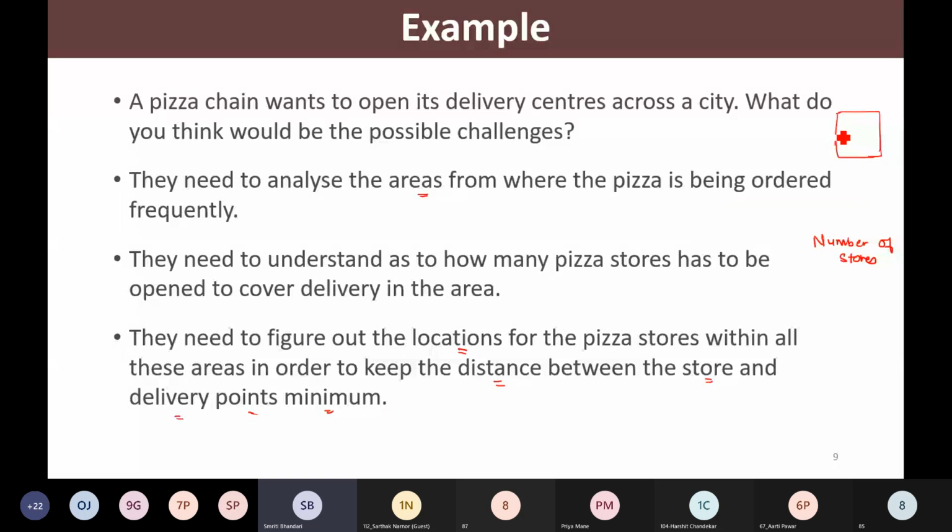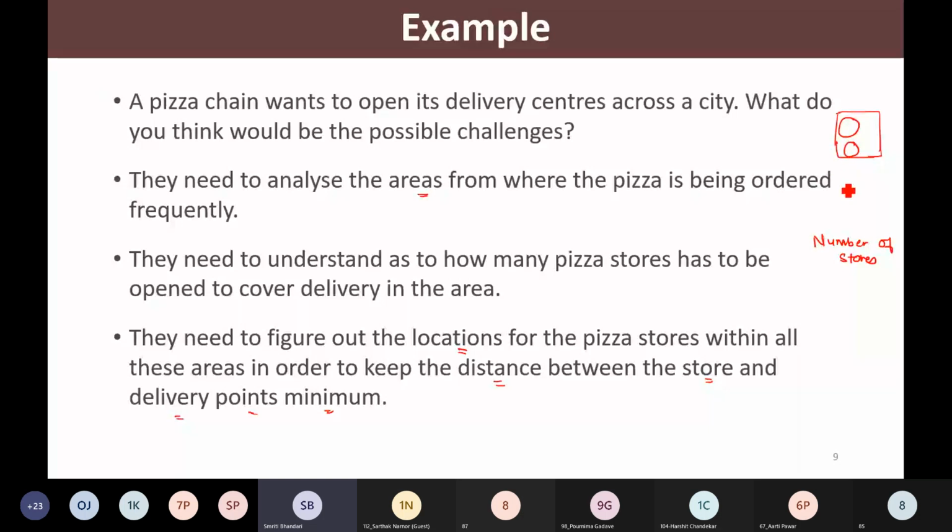So what they need to think is how they will select the locations for opening the new stores. First of all, they will analyze the areas from where the pizza is being ordered frequently. Say for example, this is one area of this city from where the pizza is being ordered frequently. Or this is one more area from where the pizza is being ordered frequently. So first they will identify the areas.